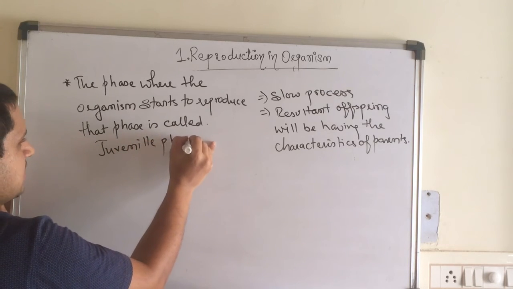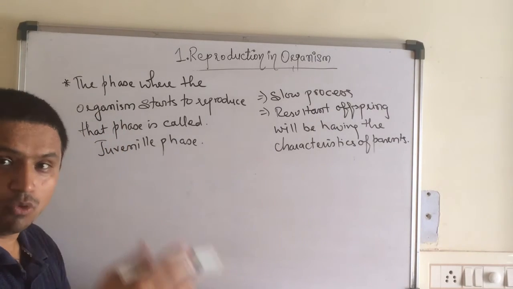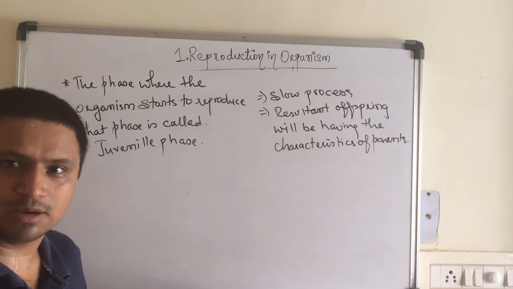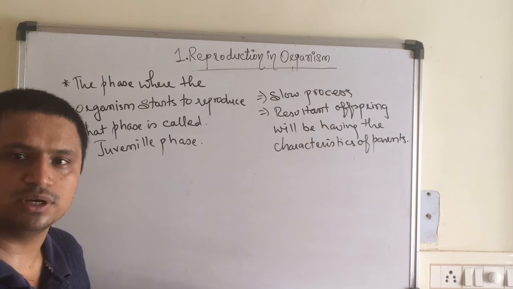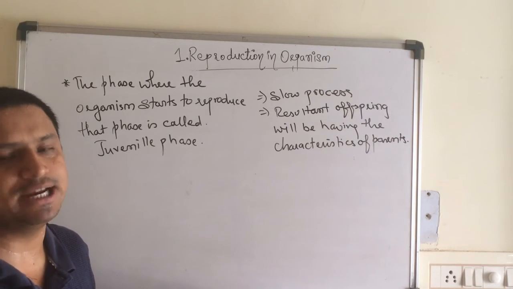Now, the juvenile phase is the phase wherein the organism is about to reach the stage where it can start producing hormones, and those hormones will in turn start producing the gametes.